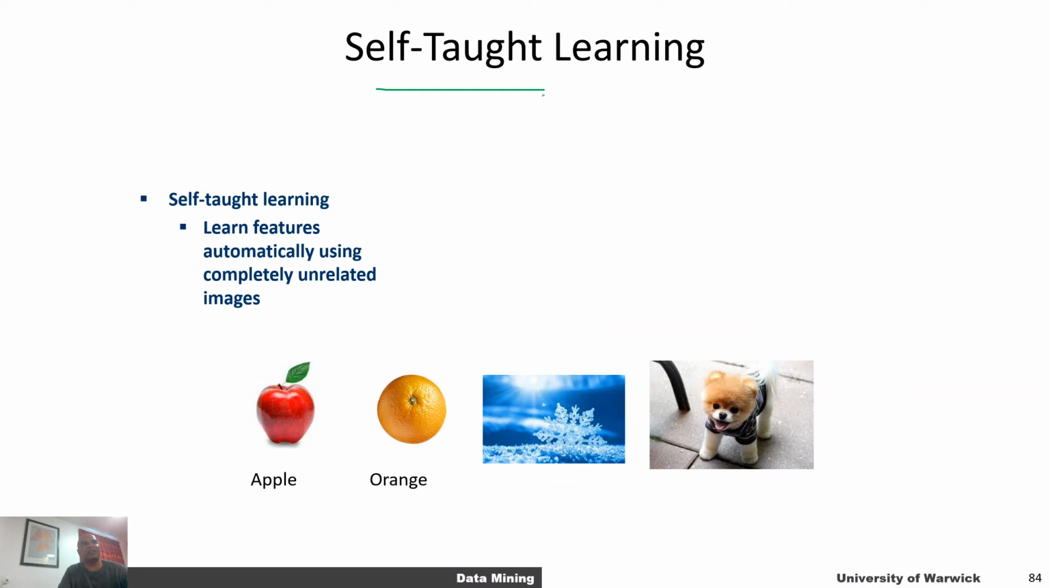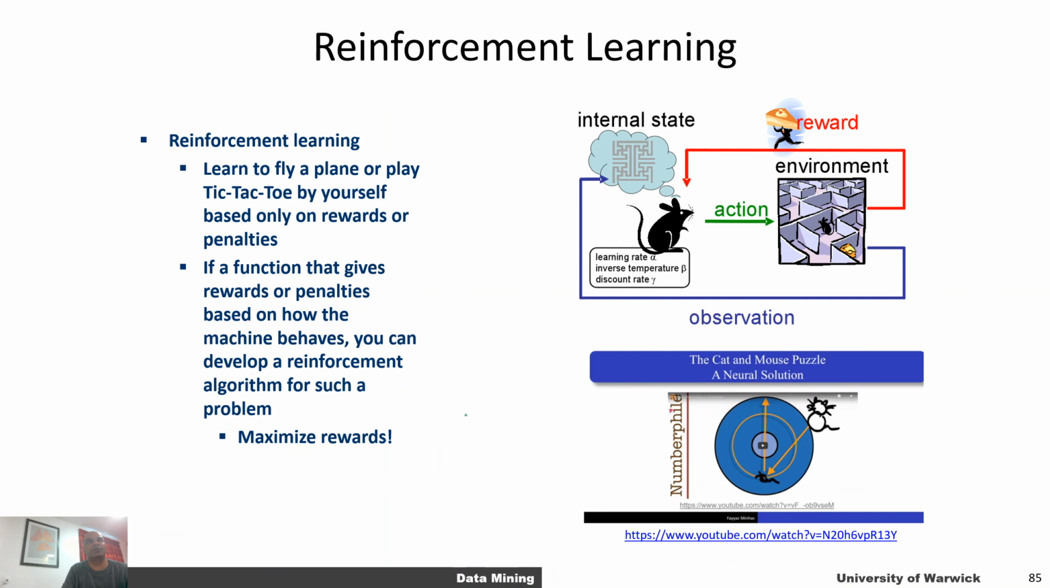There's also something called self-taught learning, in which our goal is to learn features automatically for a given classification problem without extracting features. So let's say I just give the raw image as input, and then it learns to classify using both labeled and unlabeled data to arrive at interesting features that can be useful.